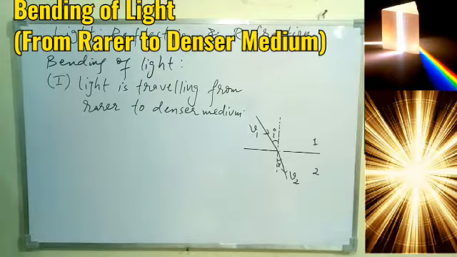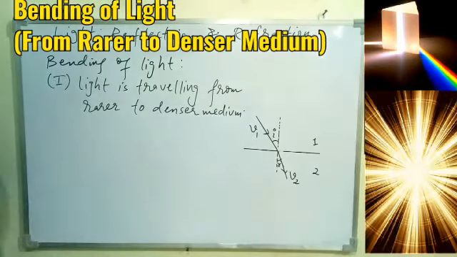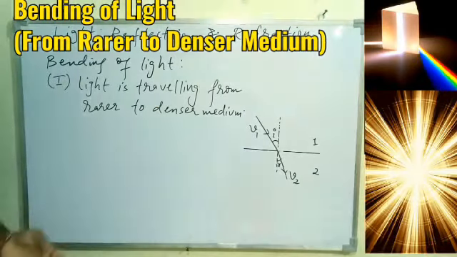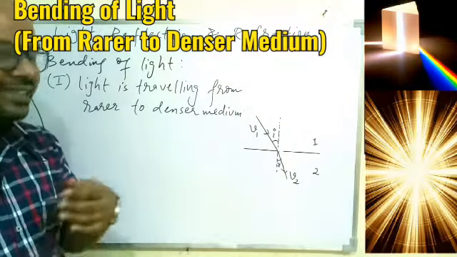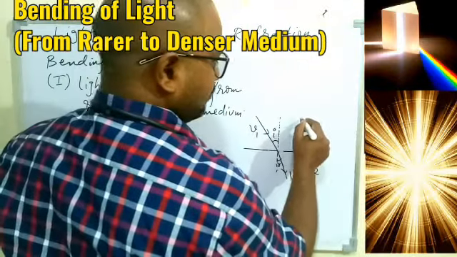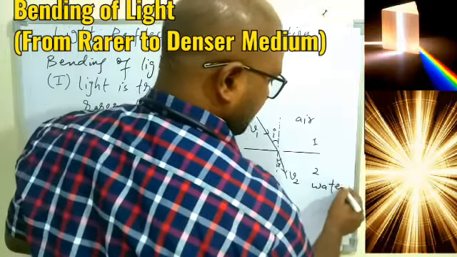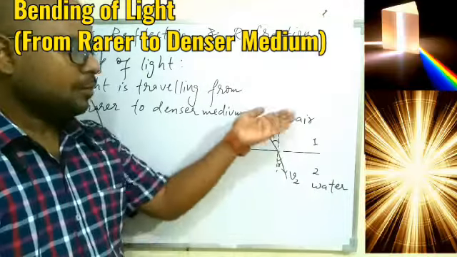So very first let's understand what is to be done today. We are taking the first case, that the light is traveling from rarer to denser medium. When you talk about rarer to denser, it means from a medium of low optical density to a denser medium of high optical density. Just take an example: the light is traveling from air to water.